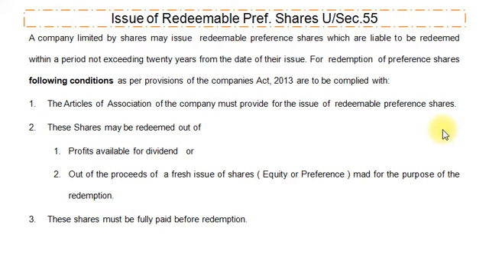That means the company may issue redeemable preference shares during its lifetime. So for issue purpose there must be a provision in the Articles of Association of the company.